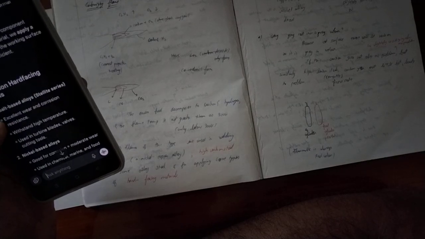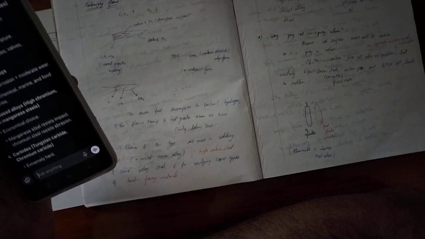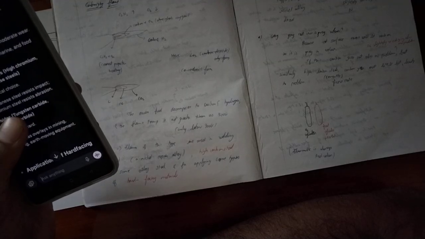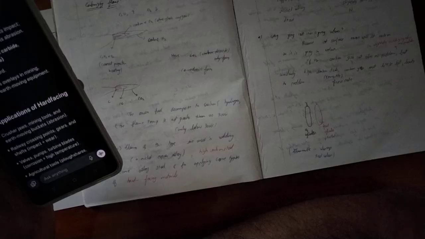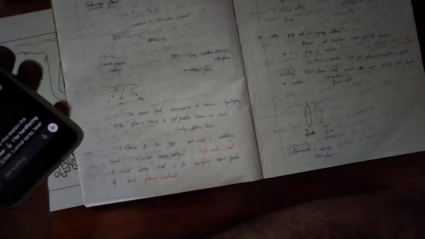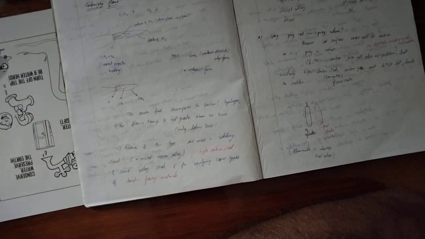Cobalt based, steel based, nickel based, iron based. It means high carbon, high chromium and high manganese steels, and carbides like tungsten carbide and chromium carbide. So these are called hard facing materials.